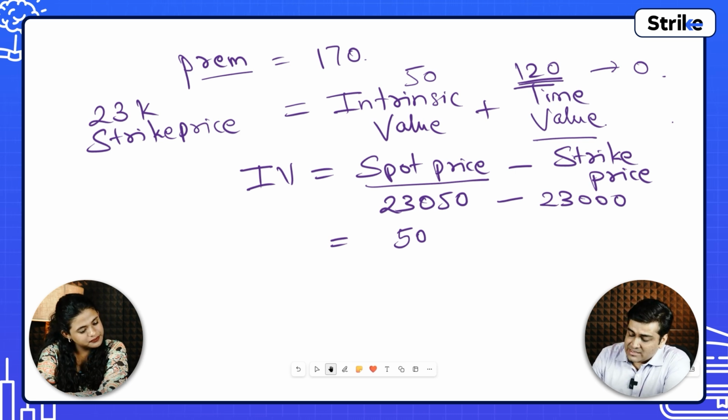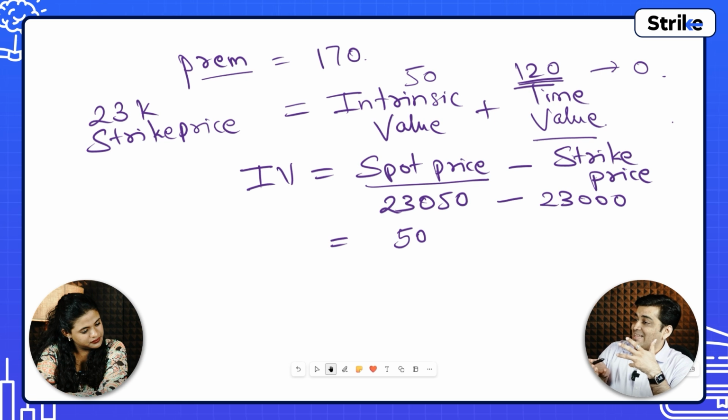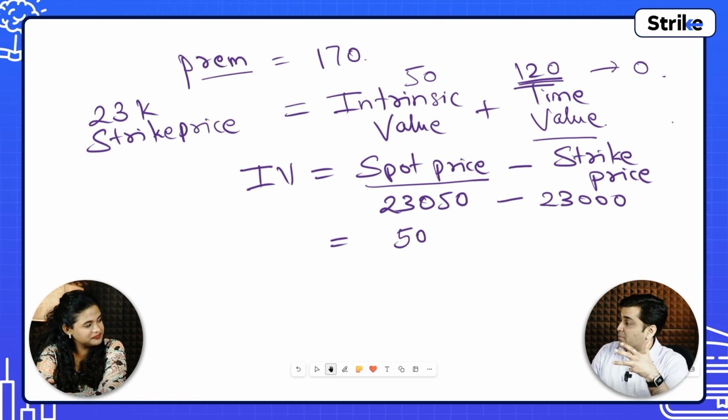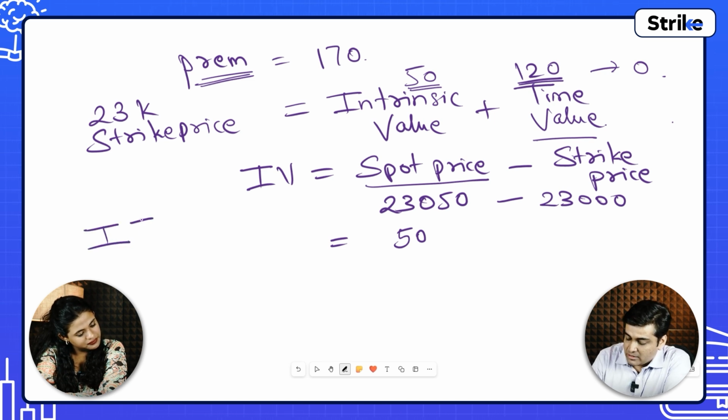Okay. Now let's assume you have bought this particular call at 170. Before I move further, the main question was, what is ATM and ITM? In the money: any option premium has some intrinsic value. If the intrinsic value is greater than 0, that option is in the money.